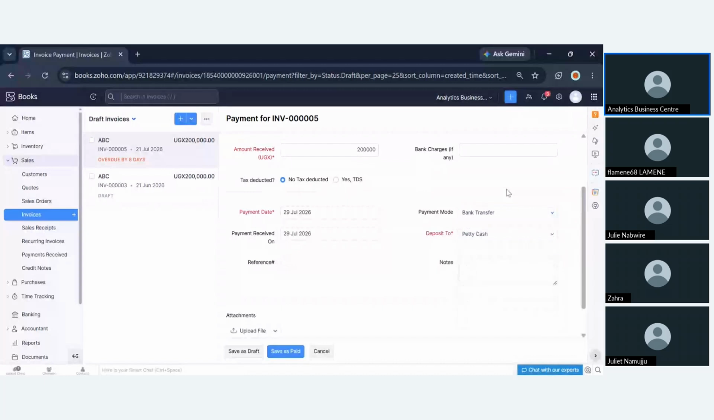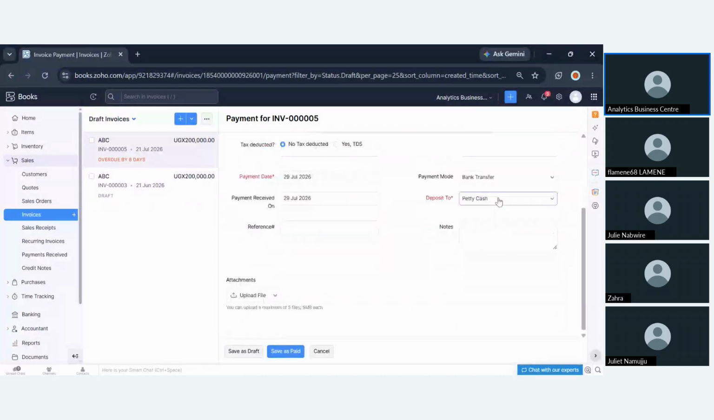So you're going to deposit the money. Here, you're going to record the account that has received that specific amount. At the beginning, I had talked about this feature, the banking module. So when we configure all those accounts, let's say Equity, Stanbic, all those accounts will reflect under here. So I'm going to choose that, and I'm going to click save as paid.